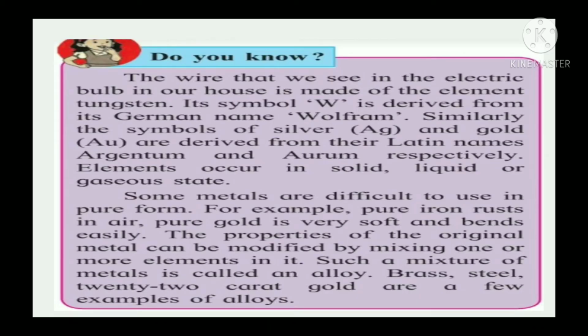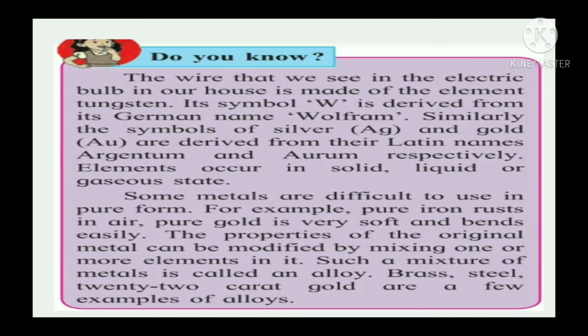Do you know, children, the wire that we see in the electric bulb in our house is made up of the element tungsten. Have you observed that very thin wire in the bulb? That element name is tungsten, and its symbol is W, capital W. It's derived from its German name, Wolfram. Similarly, the symbol of silver, Ag, capital A and small g, is derived from the Latin name argentum, and the gold symbol is Au. Its Latin name is aurum.